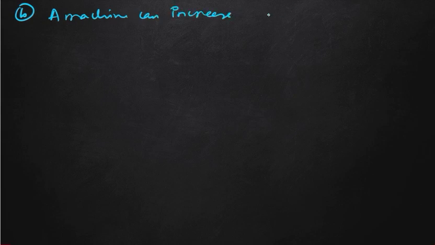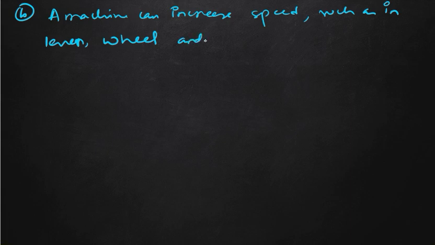Similarly, the second function: what does a machine do? It increases speed, such as by a wheel. So a machine can increase speed, such as in a lever or wheel and axle. They can increase speed, and we can take others also, etc.